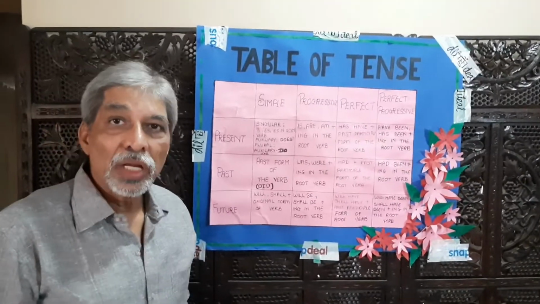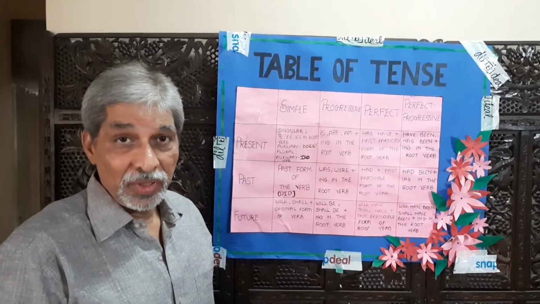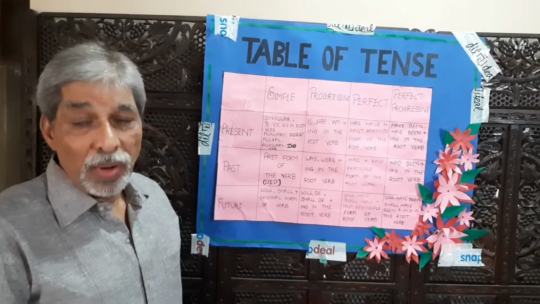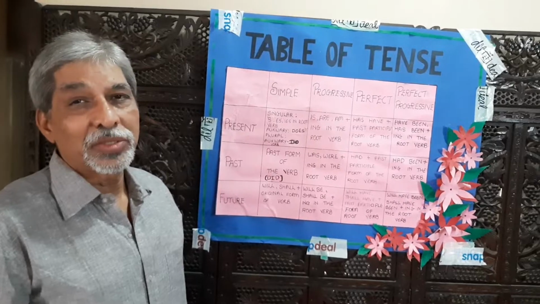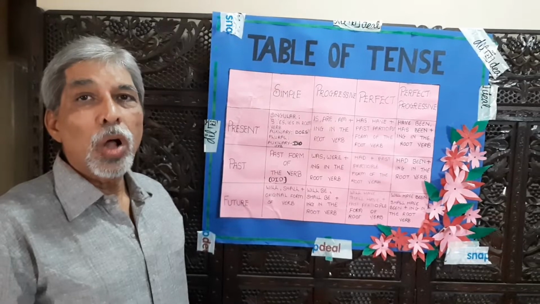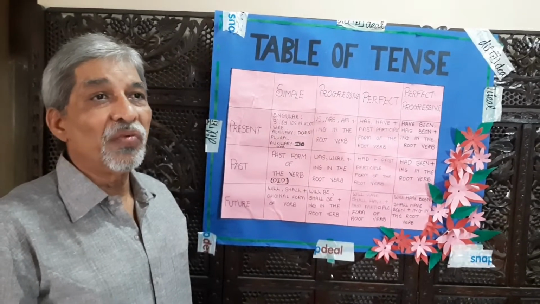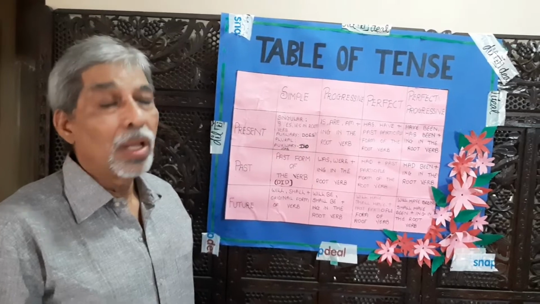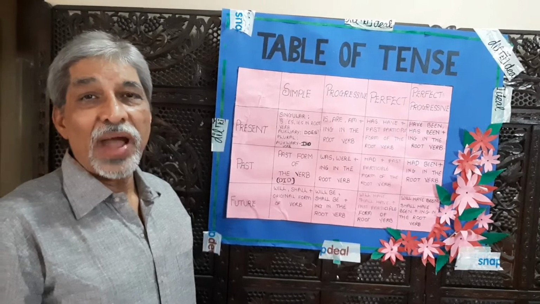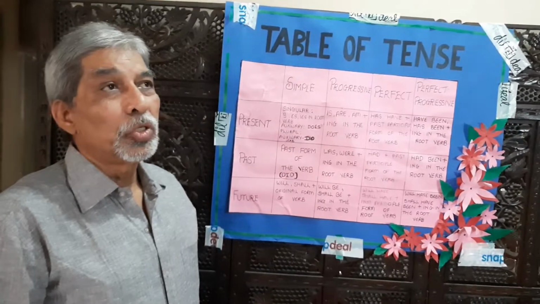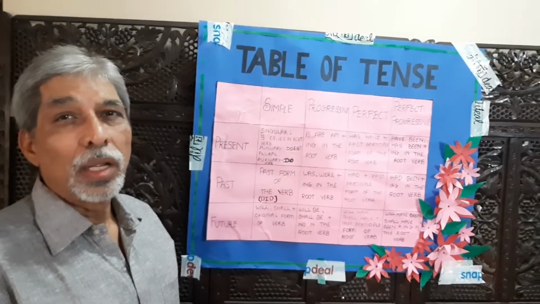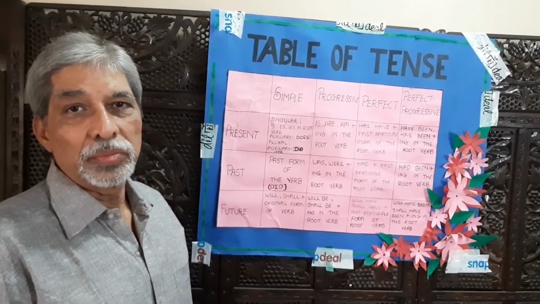So, a simple past tense sentence is framed with the help of the past form of the verb. We will take a few more examples. Vegetable sellers sold all the vegetables in the very first hour itself. All the leaders joined hands to fight Corona. Teachers decided to give holiday during summer session.